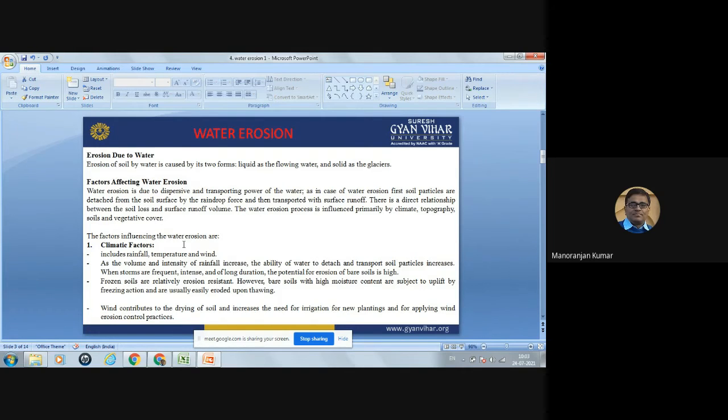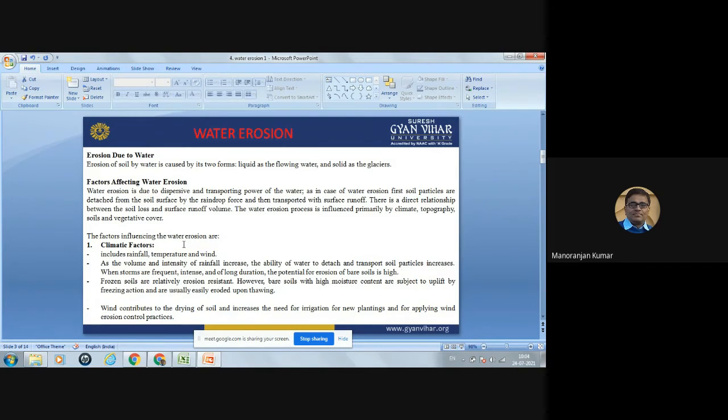Rainfall. As the volume and intensity of rainfall increase, the ability of water to detach and transport soil particles increases. When storms, meaning heavy rainfall, are frequent, intense, and of long duration, the potential of erosion of bare soil is high.